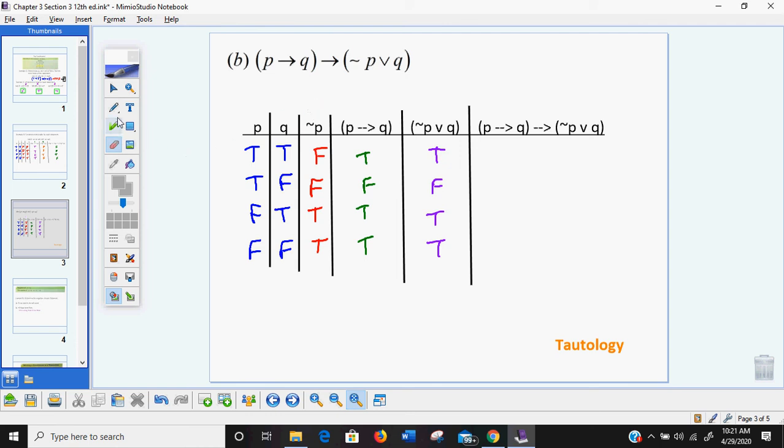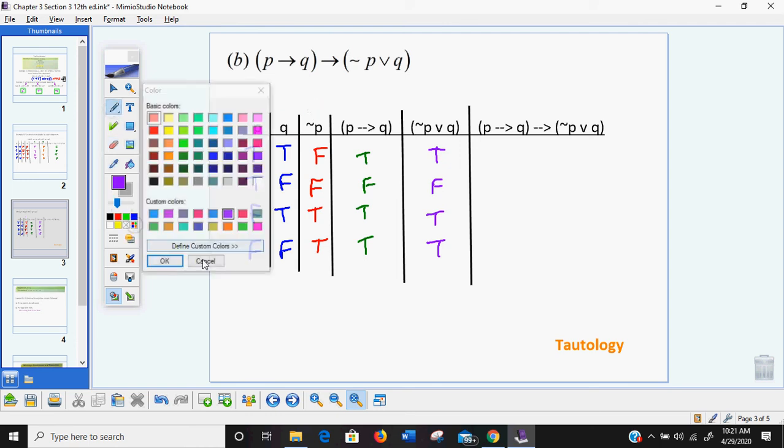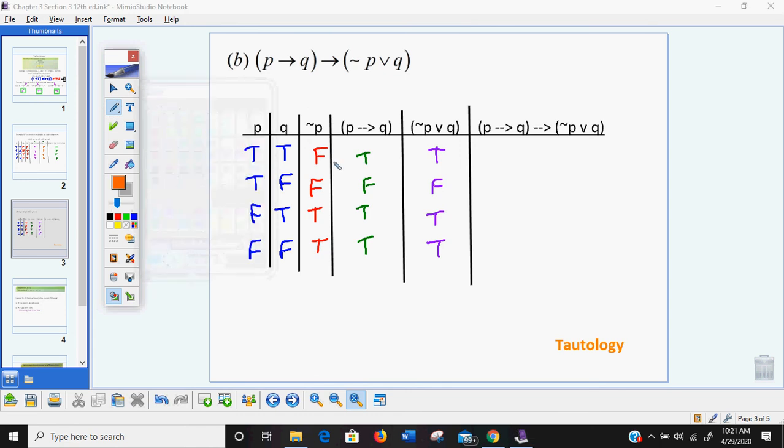Now let's look at the last one. We're going to put two columns together here. So I'm looking at both the ones in parentheses. It is an if-then. So I have to start with the one on the left. That's important because it's listed first. So if I start with a true and end with a true, it is true. If I start with a false, it's true. If I start with a true and end with a true, it's true. So those last two rows are true. Now this one, because all of the answers are true, has a special name. It is called a tautology. Anytime all of your last row is true, it's called a tautology.